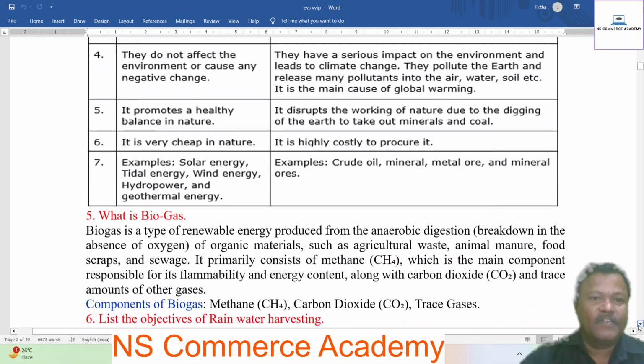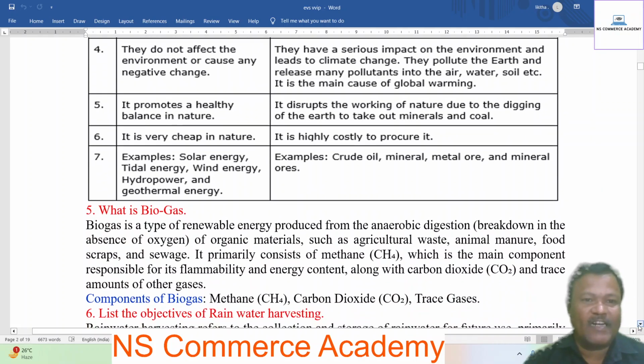Fifth difference, renewable energy promotes a healthy balance in nature, whereas non-renewable energy resources disturb the working of nature due to the digging of the earth to take out minerals and coal.